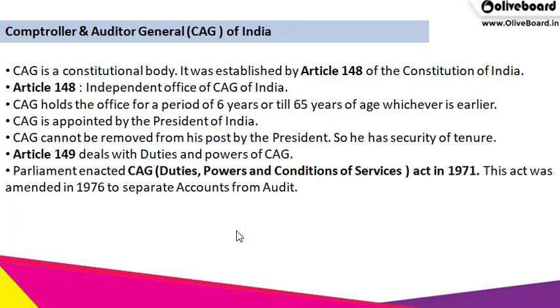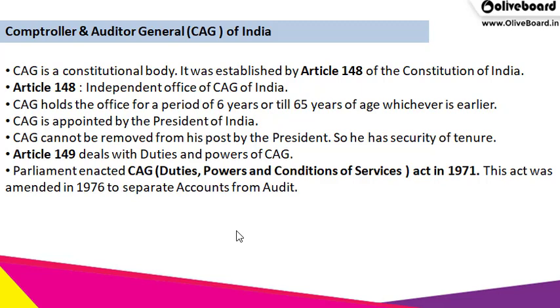So Comptroller and Auditor General of India, CAG, is a constitutional body. This is the first point to be noted. Constitutional in Hindi we call it संवैधानिक. तो ये बॉडी संविधान में बनी थी, संविधान द्वारा बनाई गई थी. So it's a constitutional body. It was established by Article 148 of the Constitution of India.